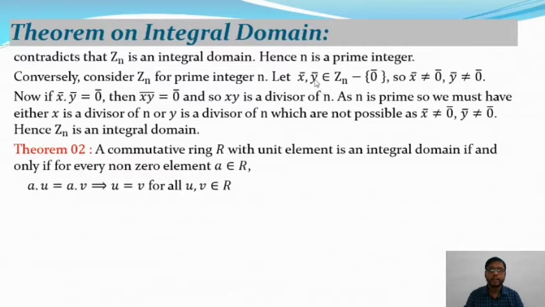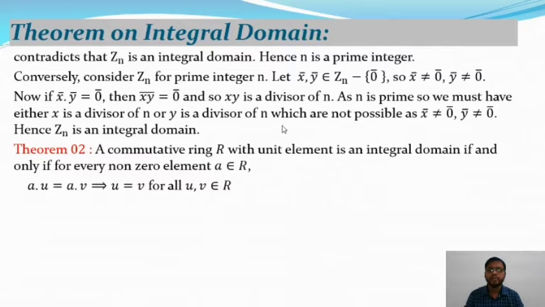Now if x dot y is equal to 0, then the class of xy is equal to 0, where x bar and y bar are the residue classes, and if xy bar is equal to 0, that means n divides xy.